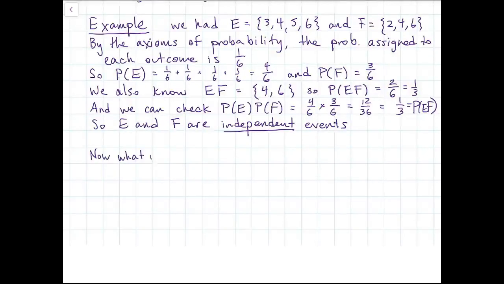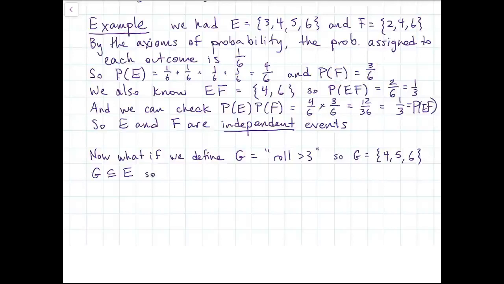But let's define another event. What if we call G the event that the roll is greater than 3. So it's just 4, 5, 6. Now we can see that G is contained in E. So they're clearly not independent. I want you to think about why that is for a second. Why is it the case that if one event is contained in the other, they're definitely not independent? That's because if one of them occurs, if G occurs, then E will definitely occur. So they clearly have some influence on each other.